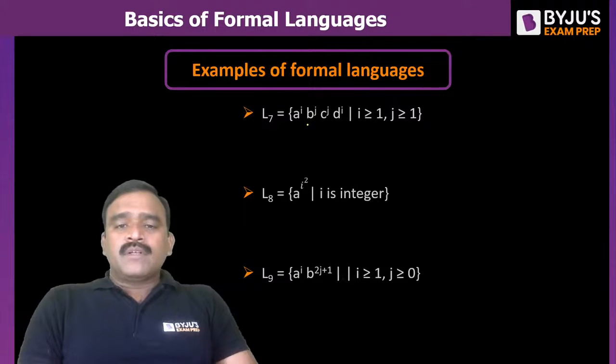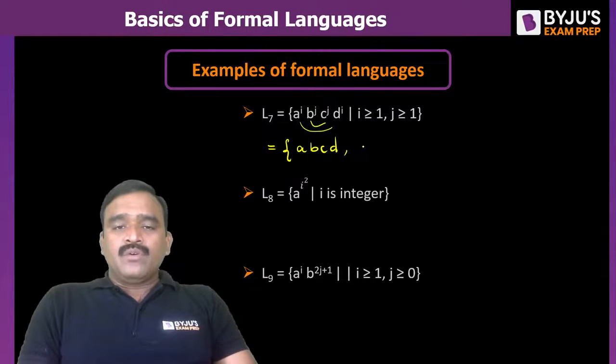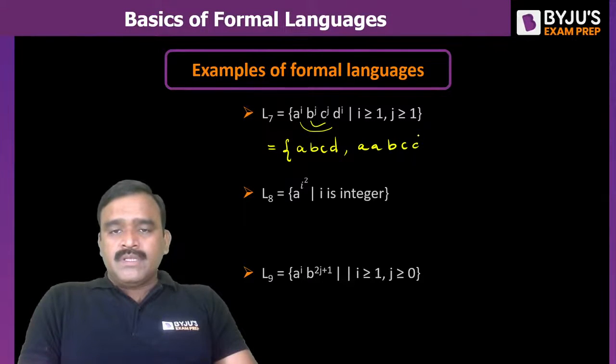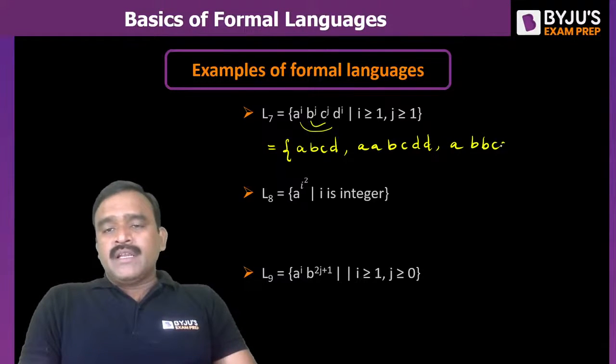A power i, B power j, C power j, D power i. That means B's and C's are equivalent, A's and D's are equivalent. i and j are independent. Say for example, I am taking i value 1, j value 1, you will get A, B, C, D. If I take i value 2, j value 1, you will get A, A, B, C, D, D. If I take j value 2, i value 1, you will get A, B, B, C, C, D. Here the criteria is that B's and C's must be same, and A's and D's. So for every A, D will come. For every B, C will come.